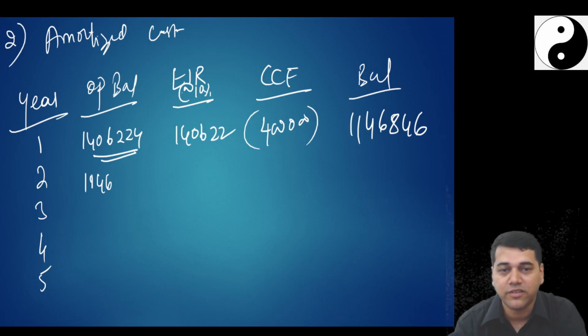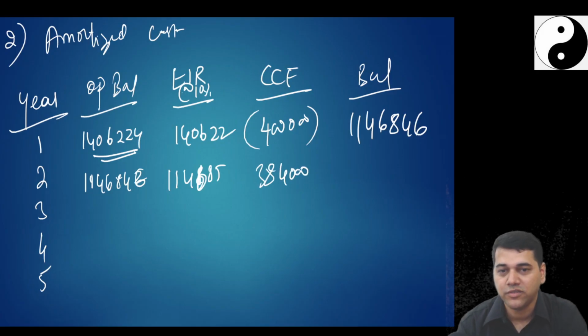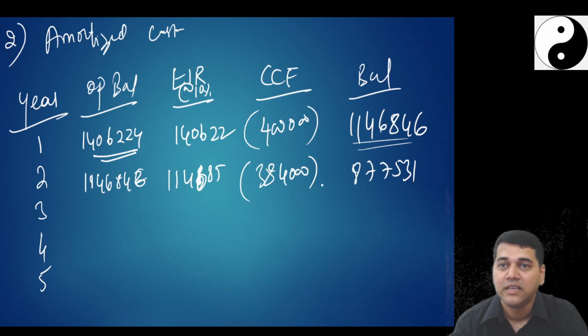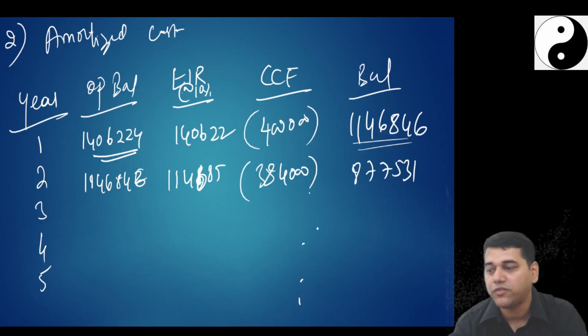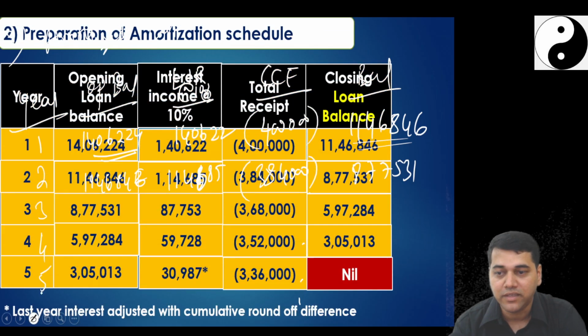So 11,46,846. What is your second year interest? 1,14,685. How much is the contractual cash flow? 3,84,000. It becomes 8,77,531. And in fact, 11,46,846 is the present value of all your future cash flows at any point of time. Then 8,77,531 is the present value of the future cash flows. Like this, I will go on doing. At the end of the 5th year, see, this is my status.